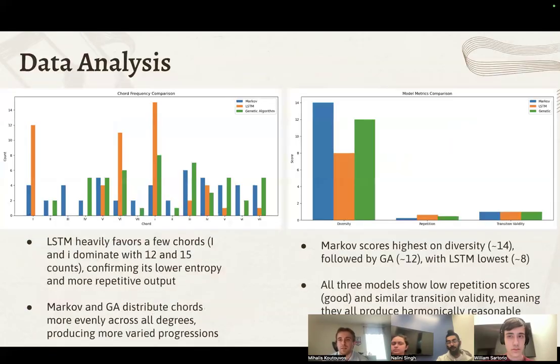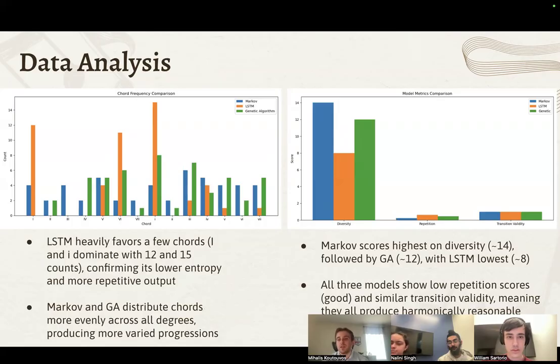And now for the next slide. On the left side, we have chord frequency. We're essentially comparing how often chords appear for major and minor chords. As you can see, LSTM likes to favor the chord 6 in both versions of 1, while the other two models tend to be a little more leveled out, especially Markov.